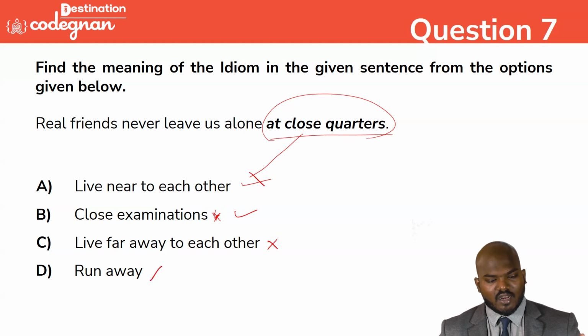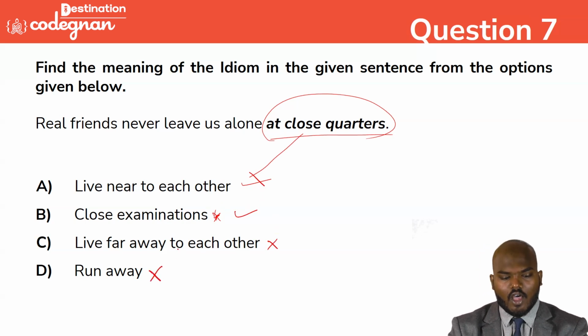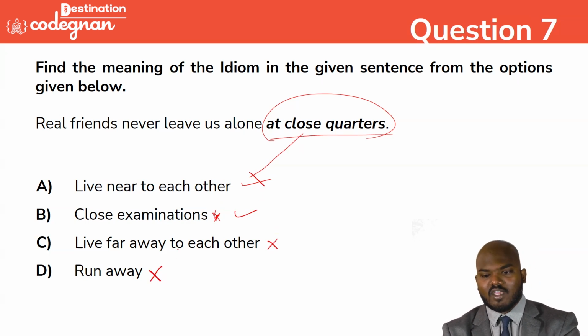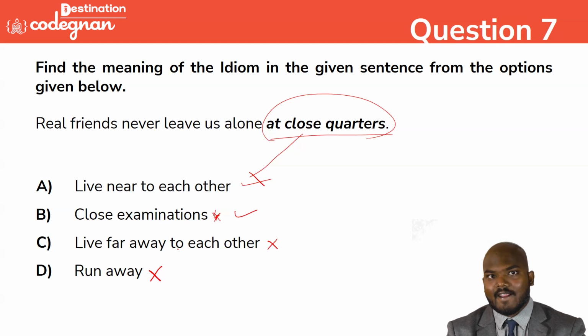So real friends never run away. So this is also not the correct answer. Obviously, option B is the correct answer. We can mark this one down as the correct answer in this place.